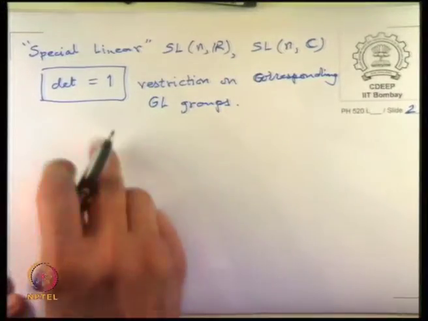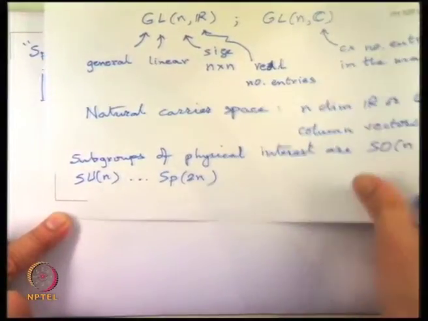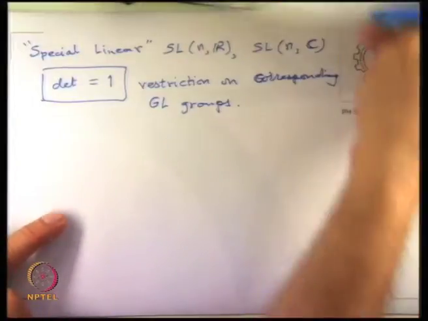Next, to talk about these groups SO(n), SU(n), Sp(2n), it is useful to introduce the idea of an inner product.